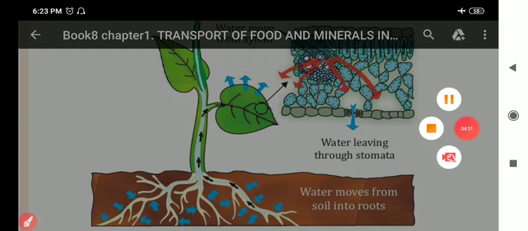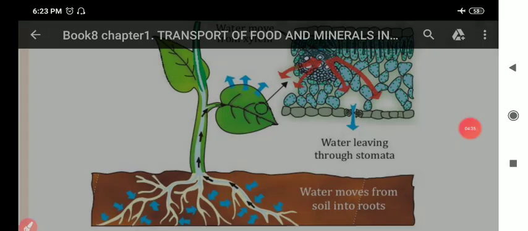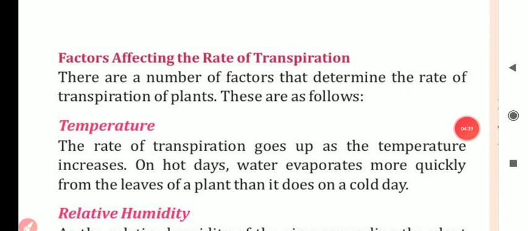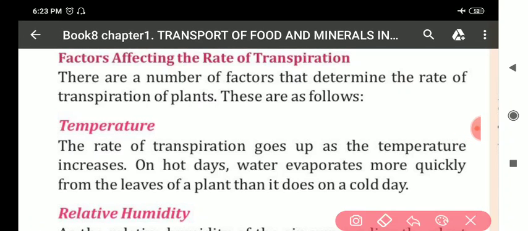Clear all of you? You must know the definition. Next, my dear students, we will discuss the topic factors affecting rate of transpiration. Let us discuss one by one.